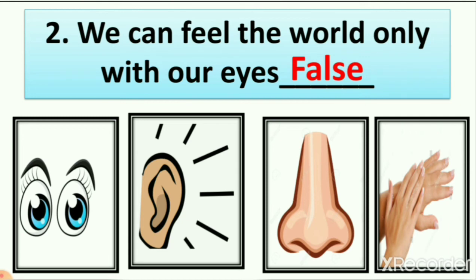We write here false. We can feel the world only with our eyes is a wrong statement, and the right statement is we can feel the world with the help of our five sense organs. So now you can understand which statement is right and which is wrong.